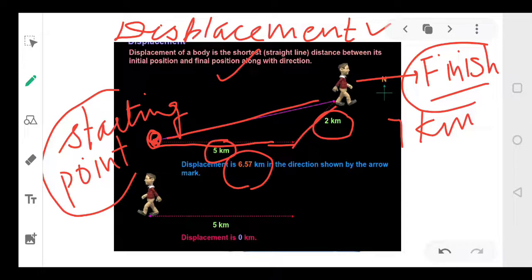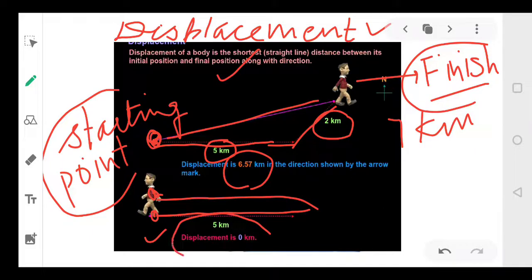Now suppose I was present at this point, I moved to this point and I came back to the same point. तो बताइए मेरा जो starting point था वो भी यही था and मेरा finishing point भी same है. So what is the difference between the initial position and the final position? 0. So my displacement is also 0. Displacement is 0.